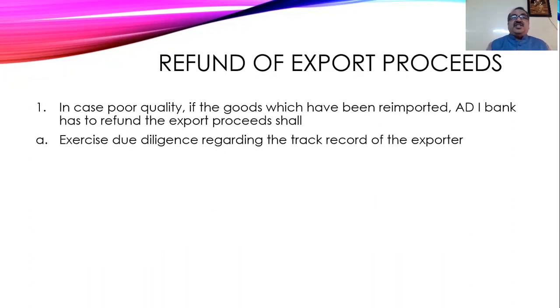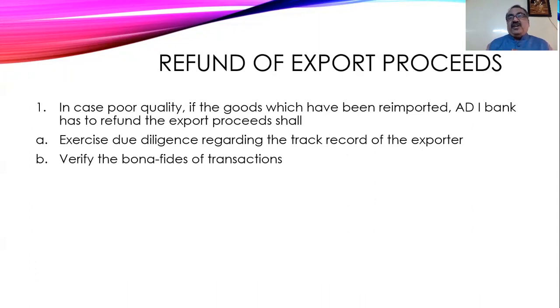What are the conditions? Exercise due diligence regarding the track record of the exporter. Normally, out of 1,000 bills, if 2 or 3 bills are like this, then it's okay. If he has exported 5 consignments and all 5 are treated as poor quality, then the refund will be considered only after taking very good precaution. Then only will the authorized dealers return the export proceeds.